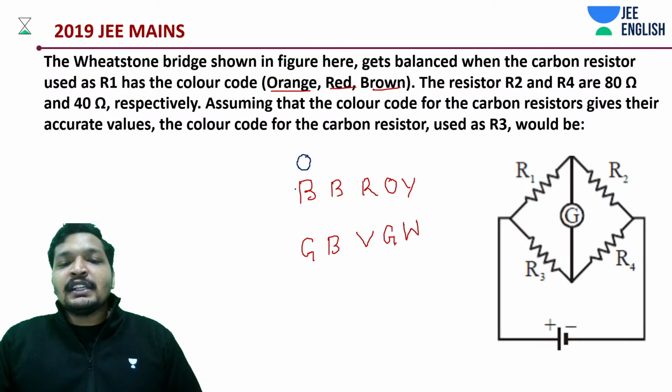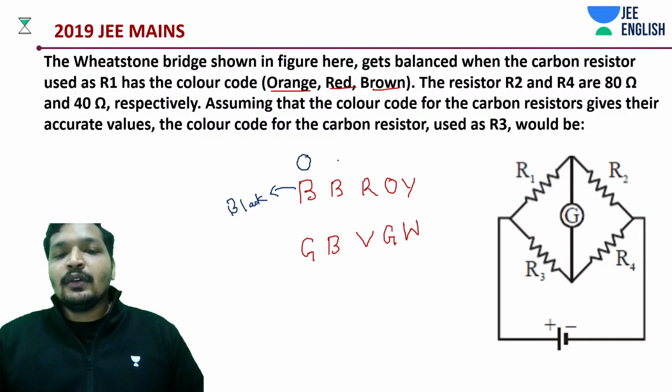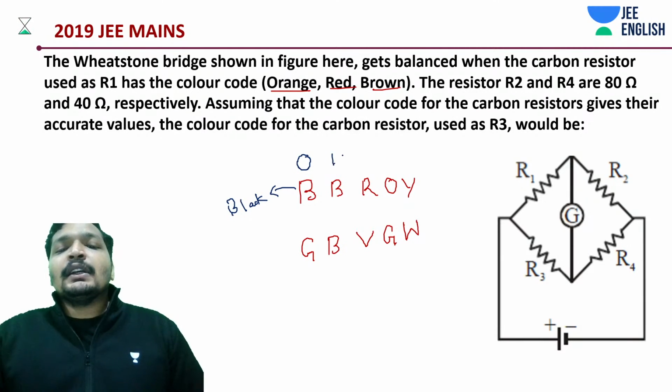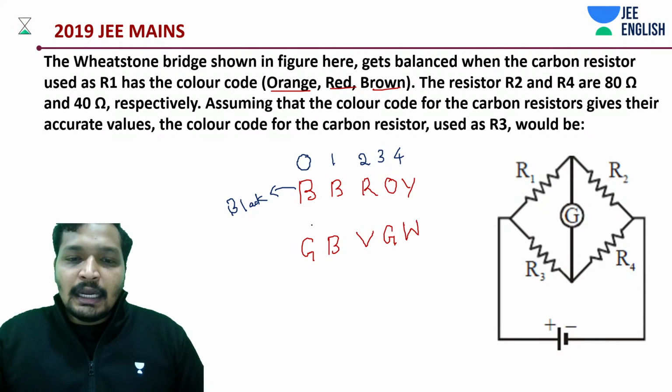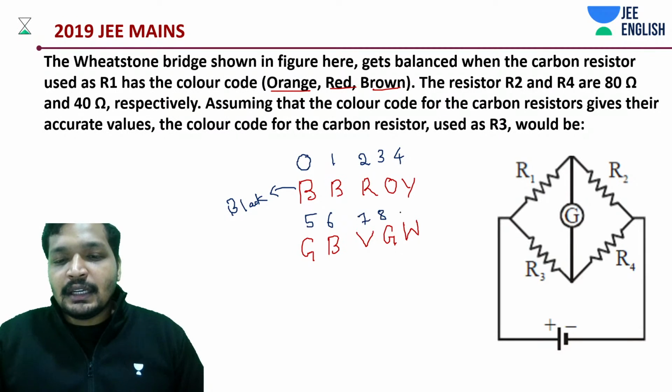And what is the first B? First B corresponds to black. Second is brown, red, orange, yellow, and this should be like 5, 6, 7, 8, 9.